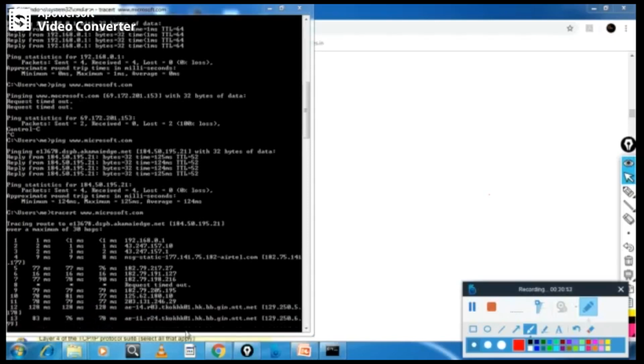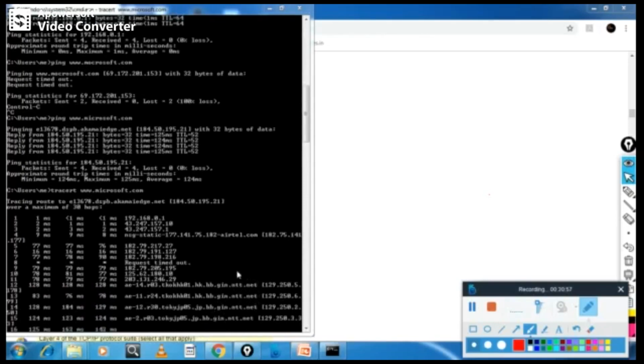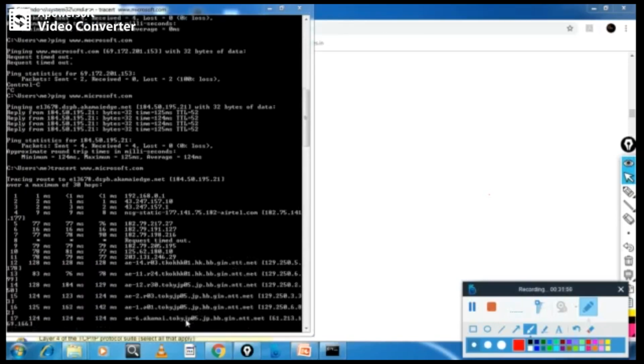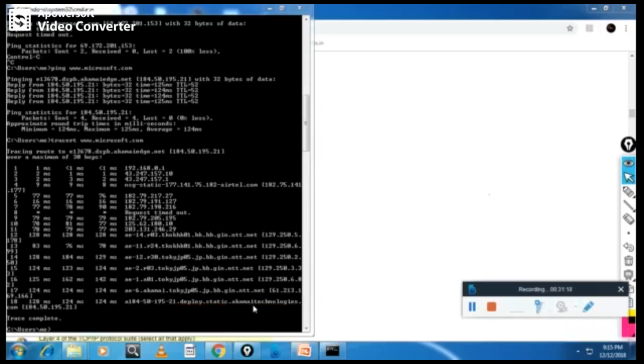See, finally it went through all these different gateways. This one, Tokyo, all those different gateways, and finally it got it. Trace is complete with this one, deploy static. It found the server is at this network. This one you can see. So this is the use of traceroute.